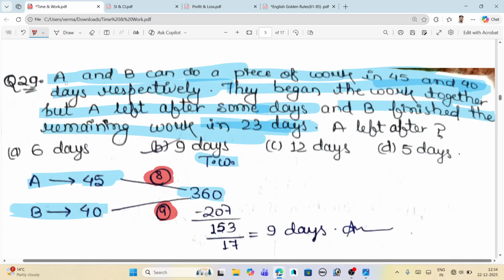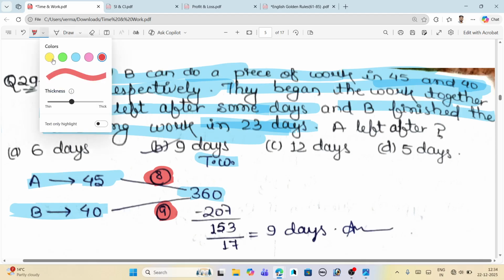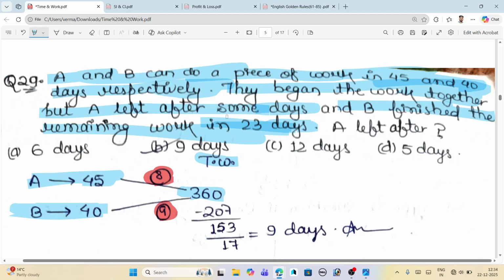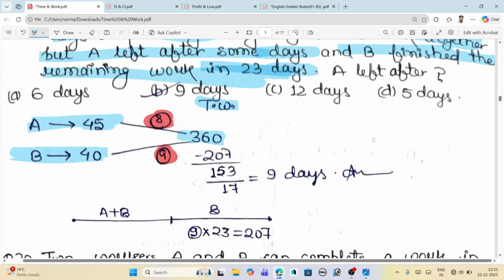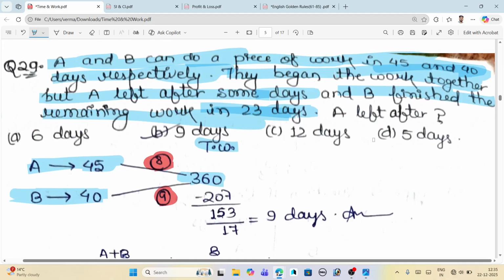Just read the question again. It says they began the work together, but A left after some time. It means that B completed the work, B completed the whole work. B is there from the starting as well as to the ending. And B finished the remaining work in 23 days. So the complete work is 360, and the efficiency of B is 9.